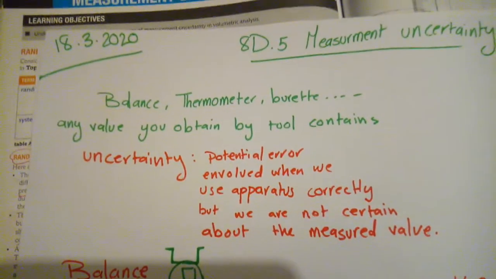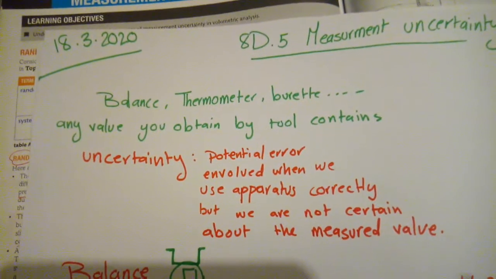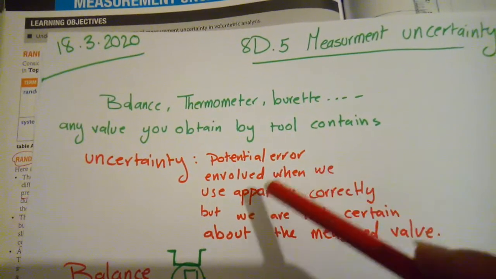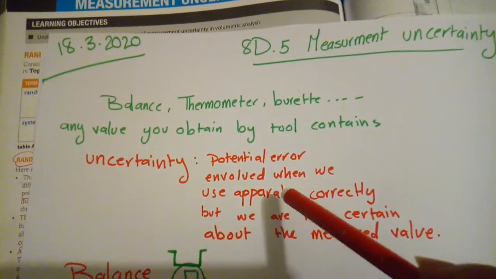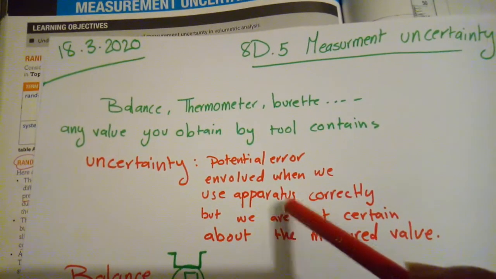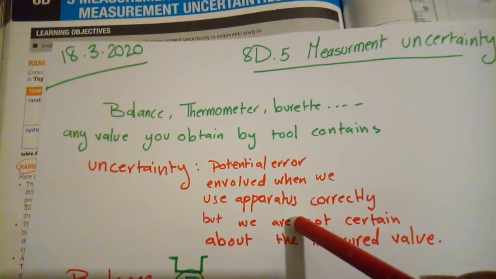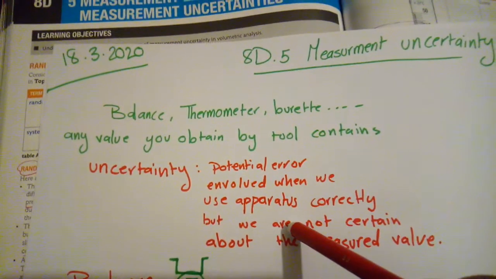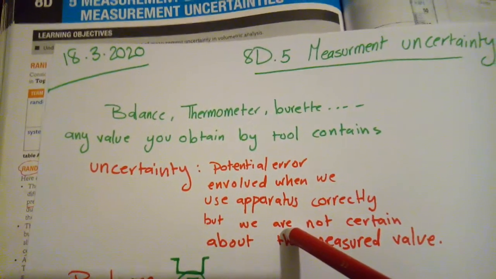In order to define the meaning of measurement uncertainty, it's a potential error involved when I'm using apparatus. Even if I'm using it correctly, it may contain error, through an error while they are manufacturing it, or an error from the calibration.